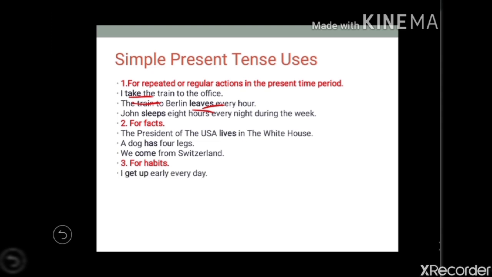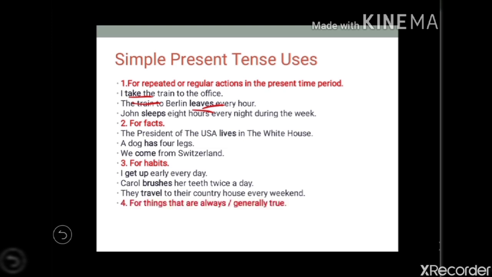For habits: if you have some habits, whenever you want to express your habit, use simple present tense. For example, I get up early every day. Carol brushes her teeth twice a day. Carol is third person singular, and that's why we have added es to the verb: root verb plus es, brushes. They travel to their country house every weekend.